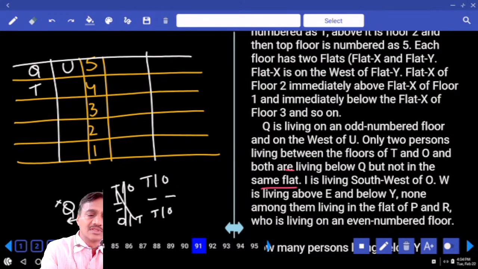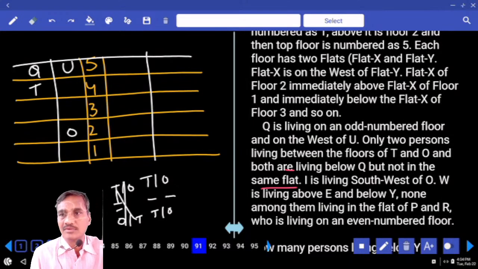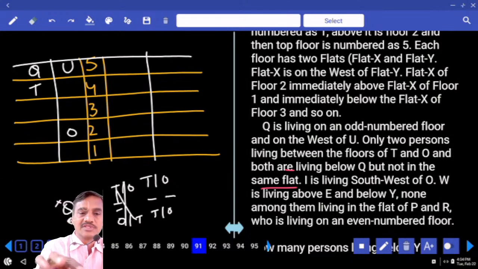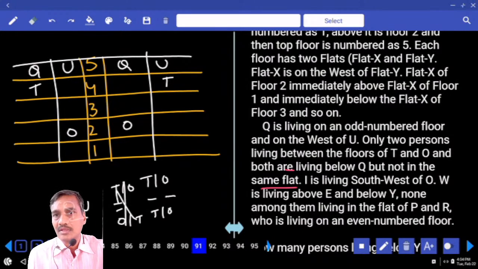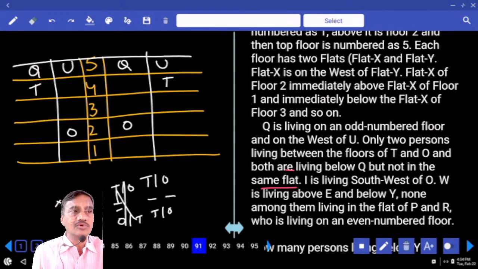If T is here, then O will be here. That is one such possibility. And what is the second case? Q and U, and T is here, O is here. Here we are going on an assumption. What is the assumption? T is above O. If O is above T, we will have 2 more possibilities. Between T and O, who is above whom is not clearly given as of now.